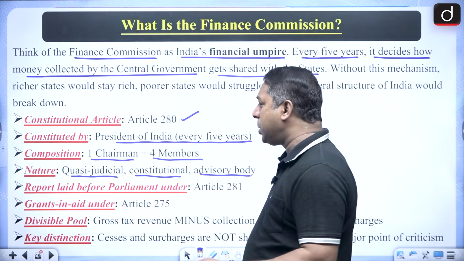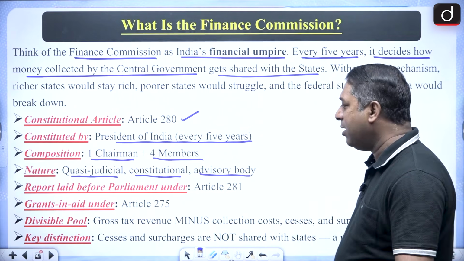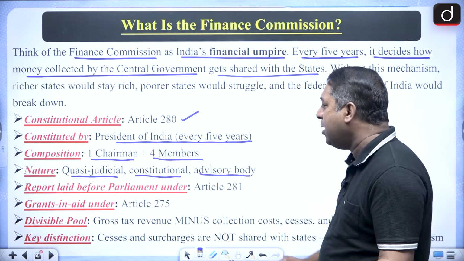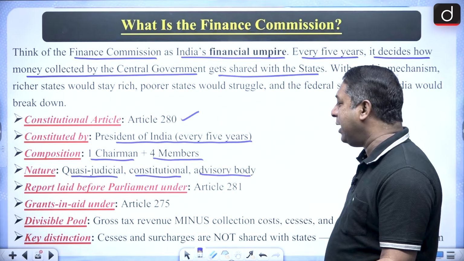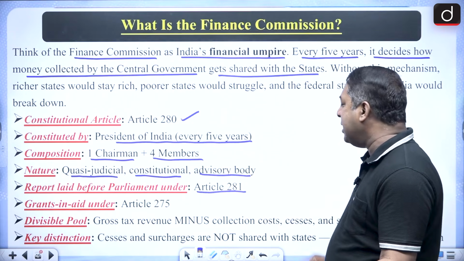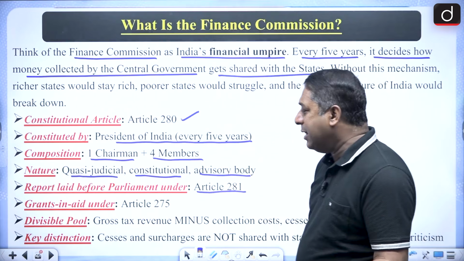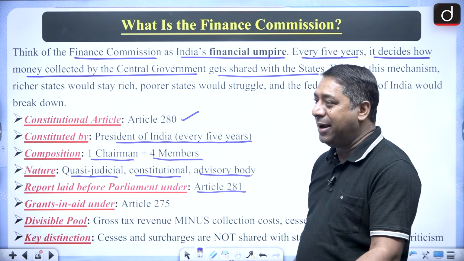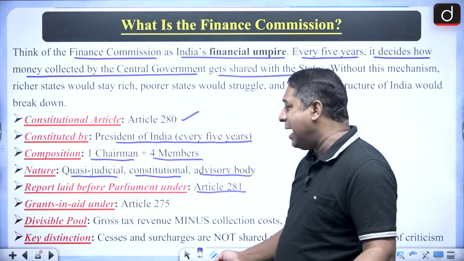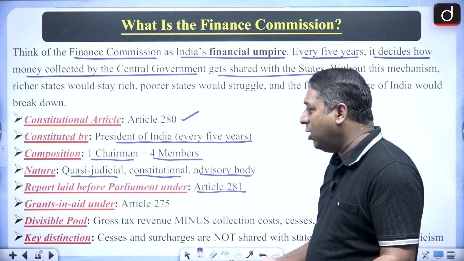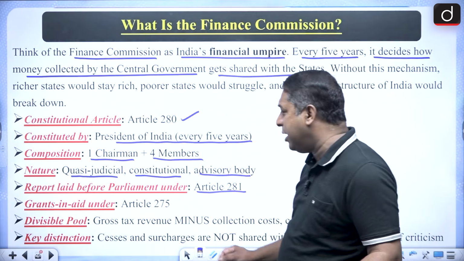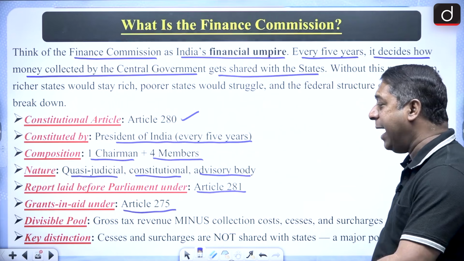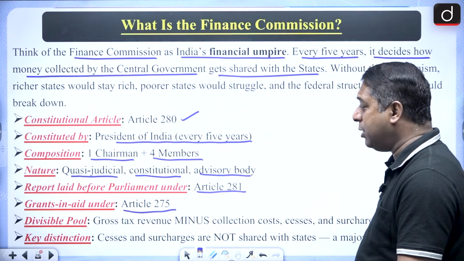Quasi-judicial, constitutional as well as advisory. And whatever is the report of the Finance Commission, it is laid before the Parliament, and that too under Article 281. Then the Finance Commission also looks into the grant in aid. We all know that there are statutory grants and discretionary grants. So under Article 275, the grants in aid, the Finance Commission looks into that.